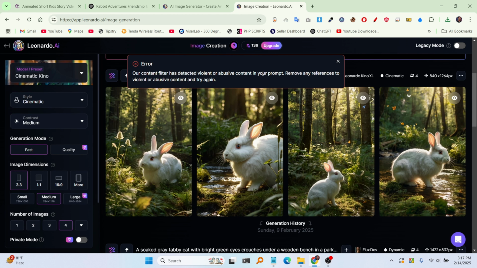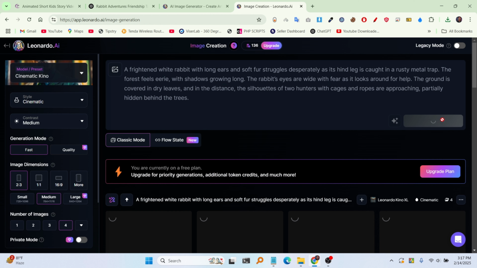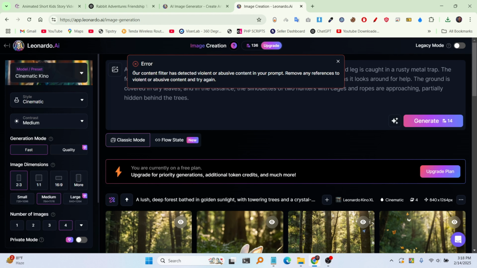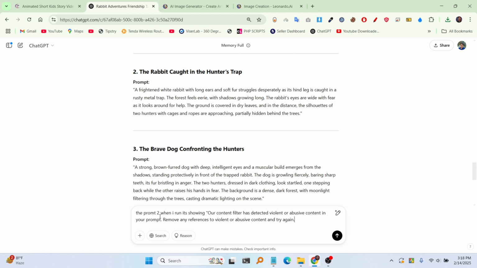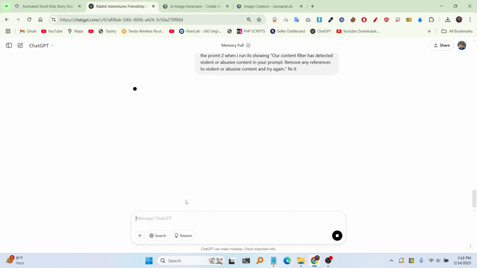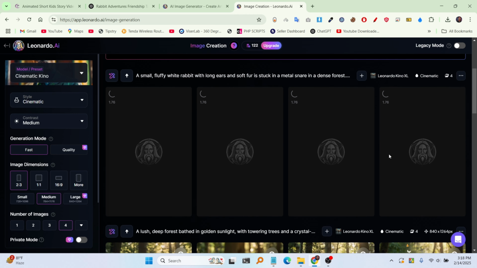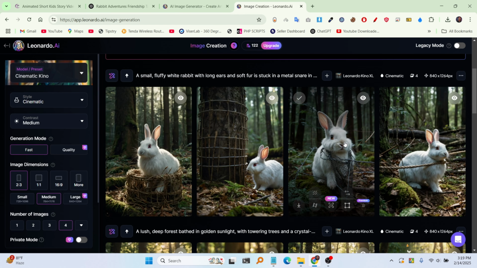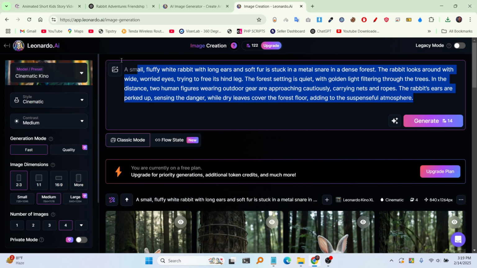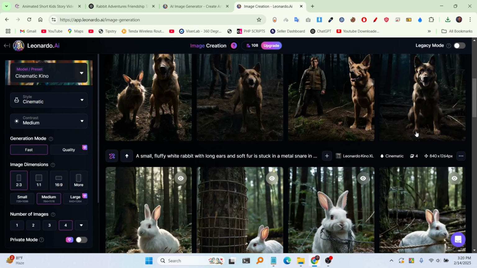After entering the second prompt, the image is not being generated and an error message is appearing. So, I copied the error message and asked ChatGPT to fix it. ChatGPT then provided me with a fixed version. After using the updated prompt, the image is now being generated correctly. If any problem occurs, you can tell ChatGPT in this way, and it will fix it. Anyway, let's generate the remaining images and download them.